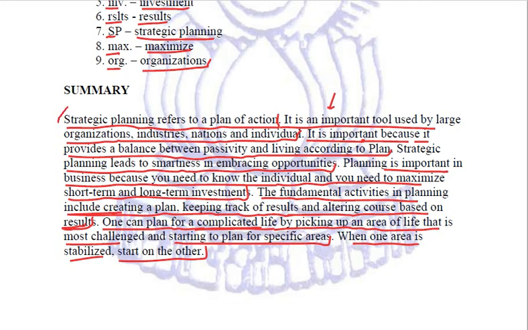So from here to here we have taken the first point of the note making. From here the second point starts till this particular part. It is for the business, sorry, for people. From here, the importance of planning for the businesses. Then this was the fourth part, the fundamental steps, and it was till here. And from how one can to the last, it was the fifth point that we elaborated. Simple.